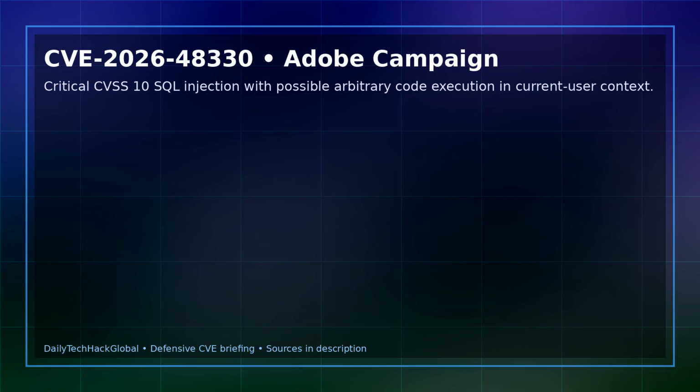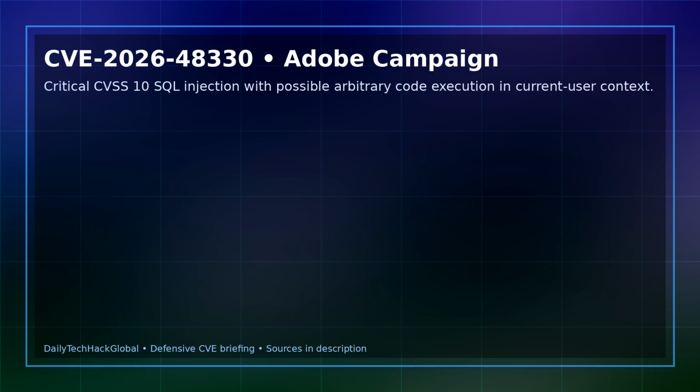Fourth, CVE-2026-48330 in Adobe Campaign Classic. Adobe's advisory and NVD list a CVSS 10 SQL injection issue that could lead to arbitrary code execution in the context of the current user without user interaction. Marketing platforms often hold valuable customer data and connect into wider business systems, so patching should not wait.